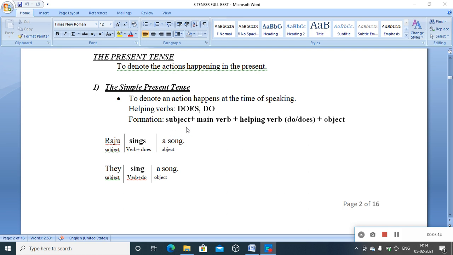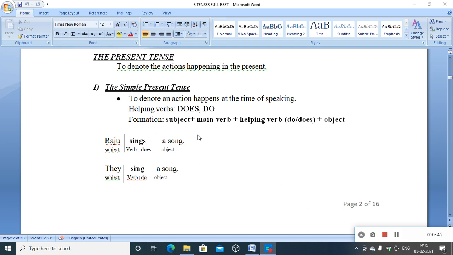But the next thing we have to know about is the form of the verb, whether it is V1, V2, V3 or ing. In the case of simple present tense, at the basic level, it's the V1 form of the verb itself. But there we have to know some other detail, as we have two types of helping verbs in this tense. We have to look at different sentences with different kinds of subjects.